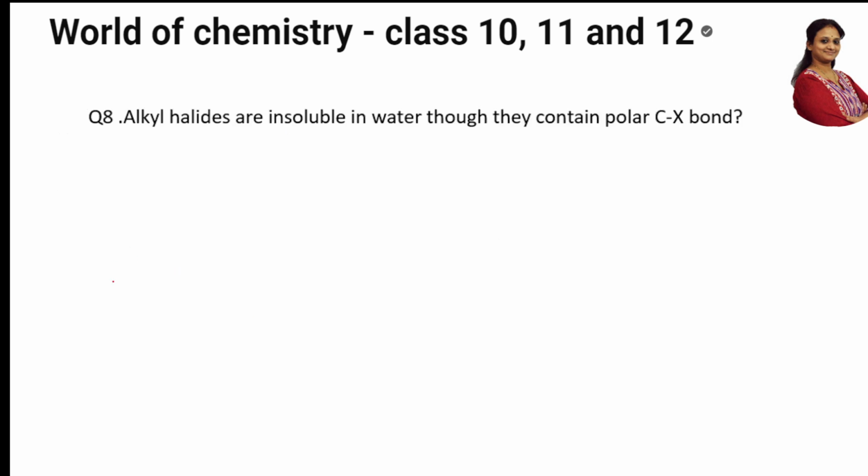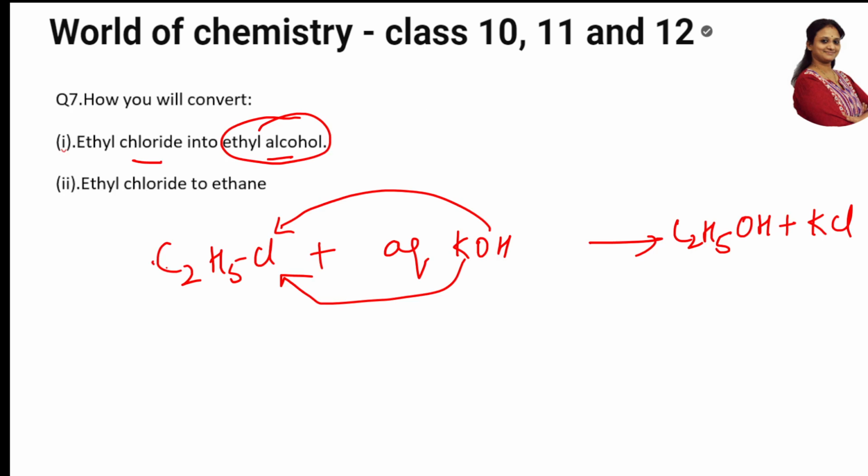I'll use this page only. Now, ethyl chloride to ethane. First we write ethyl chloride, and let us write ethane, C2H6. Tell me, compared to this one and this one, chloride is coming out. What is chloride? It is an electronegative atom.